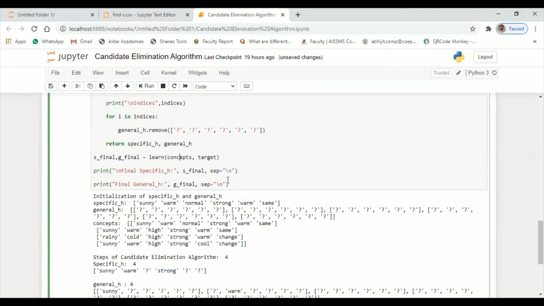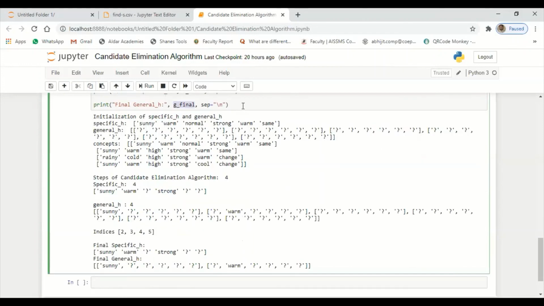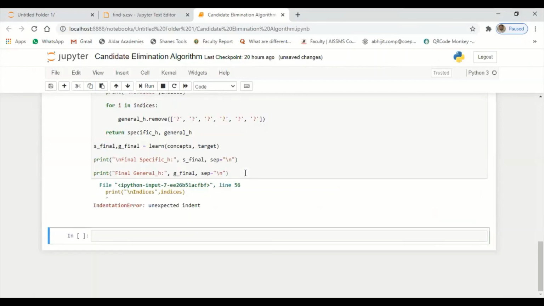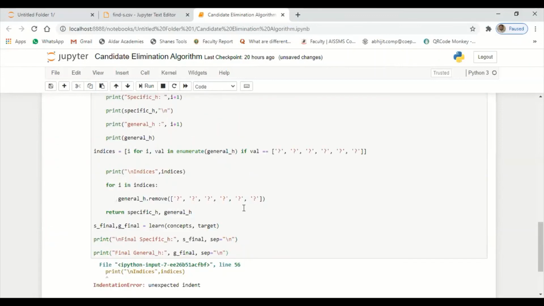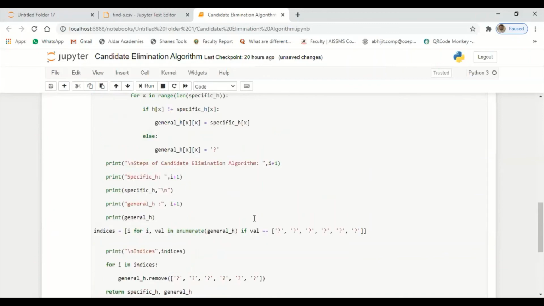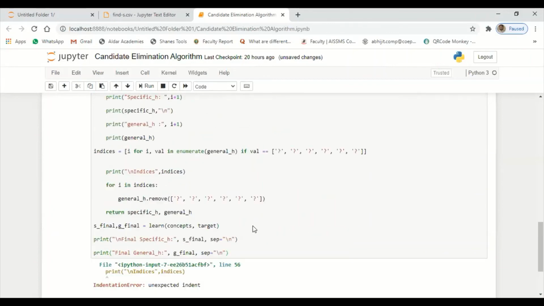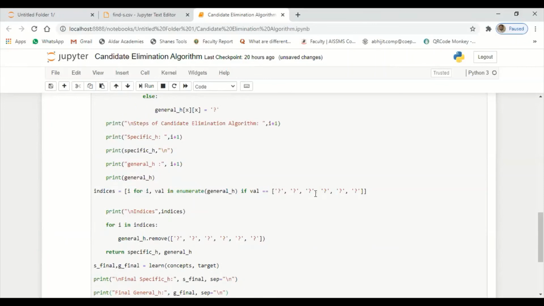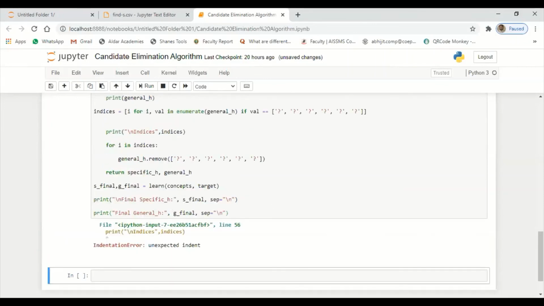Next, individually you display these using the print statement. Final specific hypothesis will contain whatever record is in the learn value. Similarly, whatever record the general hypothesis contains will also be stored here. Now hit shift run, and you will get the result here. I think we had committed some mistake here while explaining, that's the reason. So you will get the final result in this format.